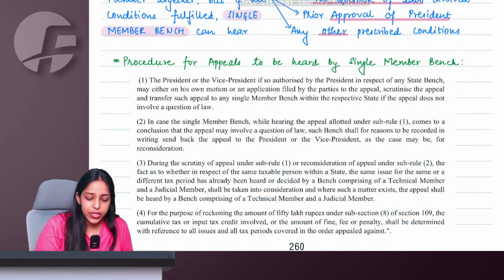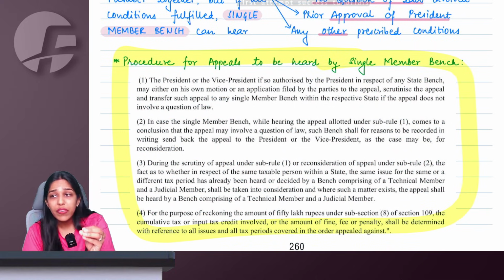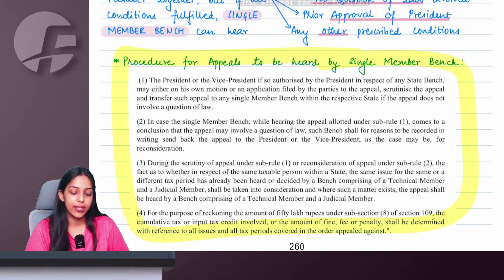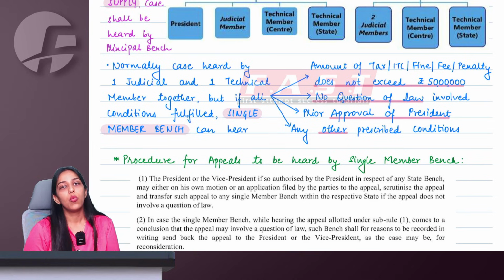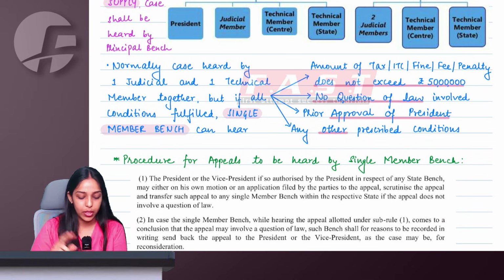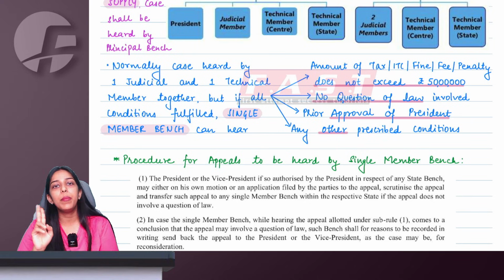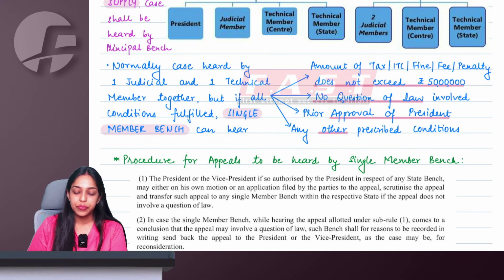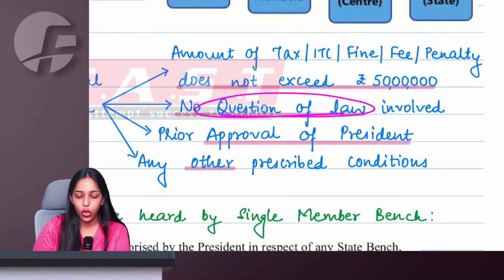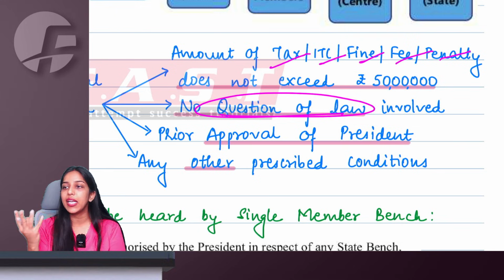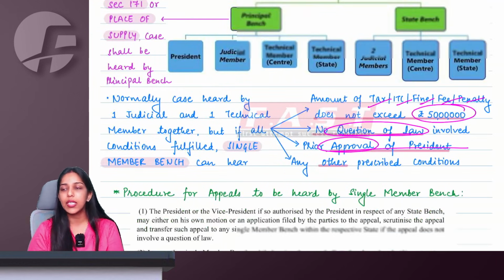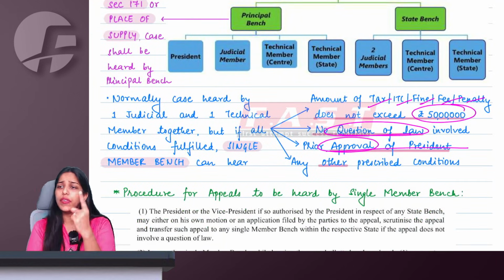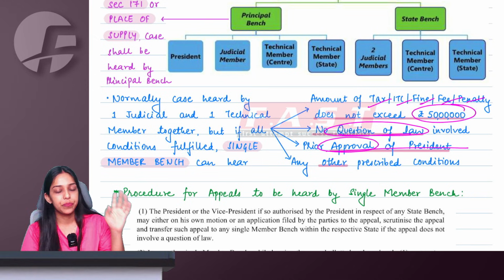Then, ma'am, one small procedure introduced here. Again, it is very simple and less relevant for the exam. We had studied a point in the appellate tribunal which says that normally one judicial member and one technical member, two members together, will hear a case. But if these conditions are satisfied, as in there is no question of law and the amount of tax, ITC, fine, fee, penalty, everything combined is not exceeding 50 lakh rupees, we have taken approval of the president and some other conditions are fulfilled, then even a single member bench can hear the case.